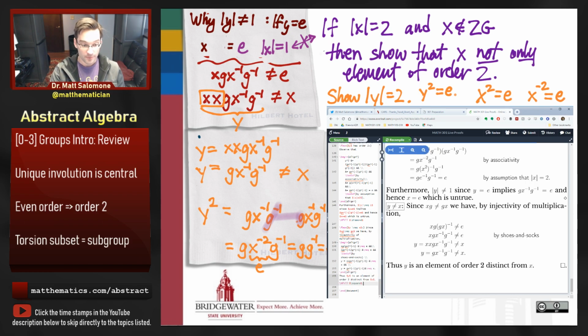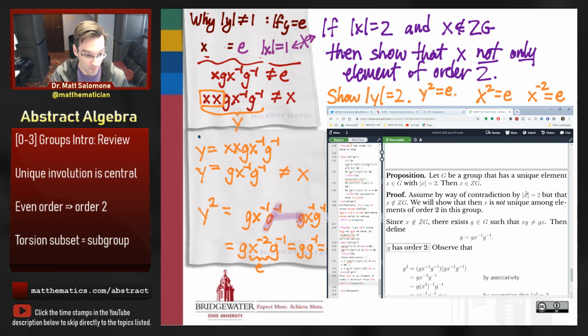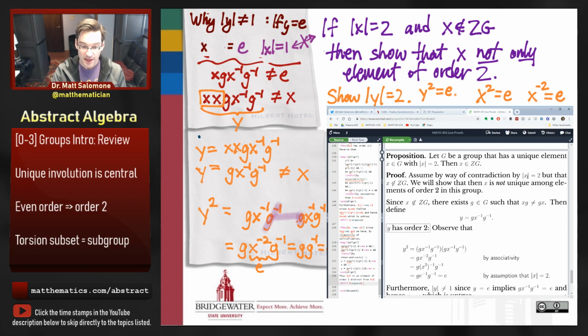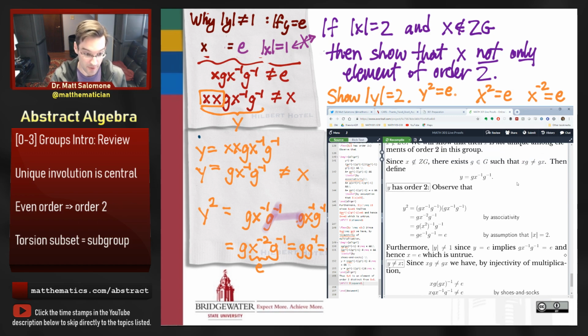So again, pay attention to the overall structure of the argument here. What we showed was that if I have an element of order 2 that doesn't belong to the center of my group, then I can construct another different element of order 2. And so the only way to have only one element of order 2 in a group, a unique element of order 2, is if that element belongs to the center. So here's the proof for that argument.